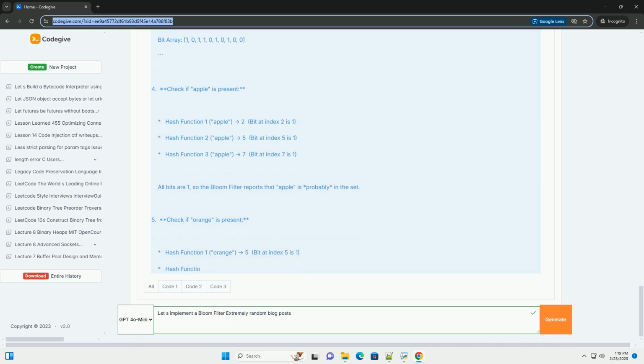_calculate_size(self) calculates the optimal size of the bit array, m, using the formula m = -capacity * ln(error_rate) / (ln 2)^2.